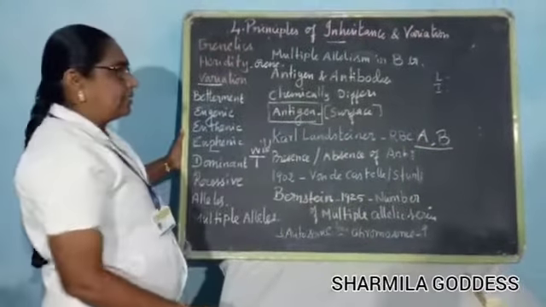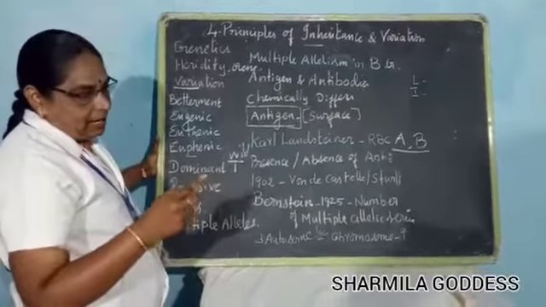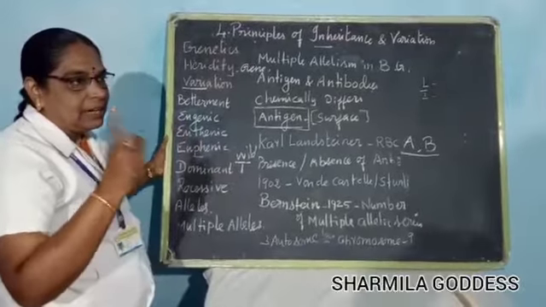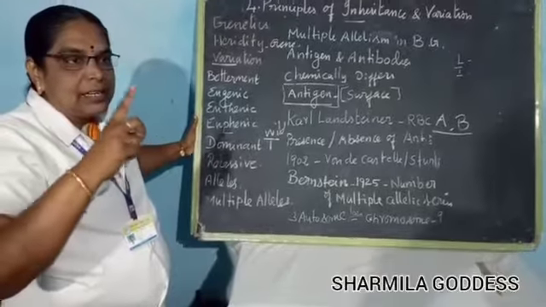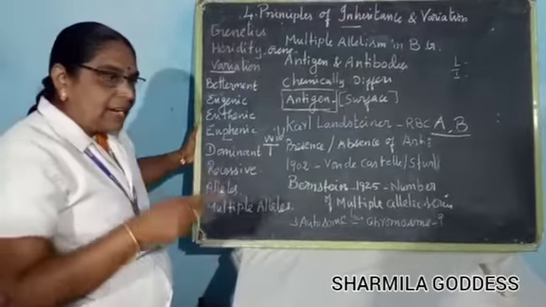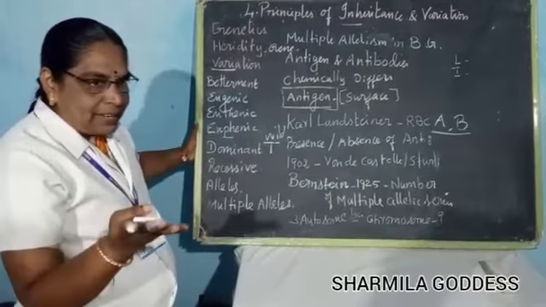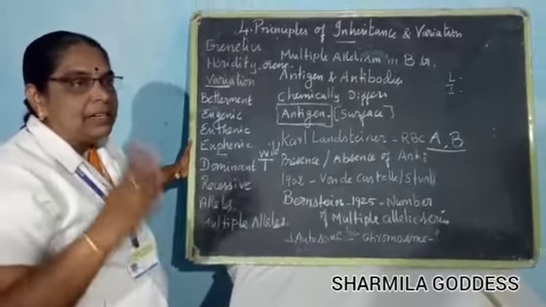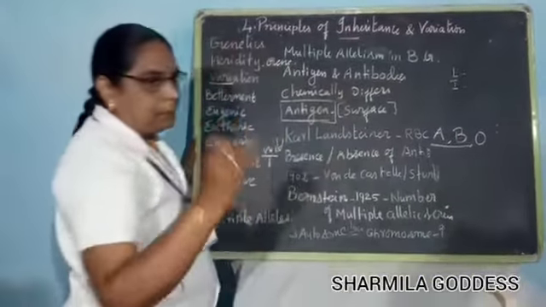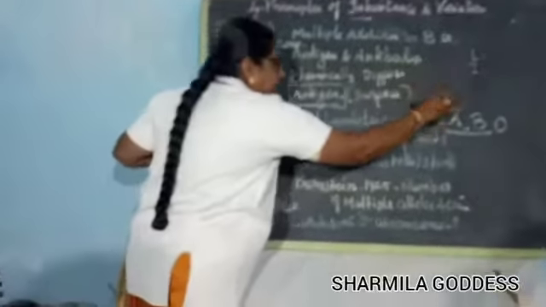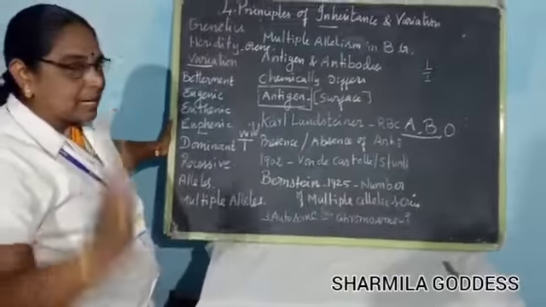He discovered two antigens, type A and type B. If the antigen A is present on the surface of the RBC, that is called the A blood group. If the B antigen is present, that is called B type. If there is no antigen on the membrane, that is called the O group. So he discovered three groups: A, B and O. A has antigen A, B has antigen B, and in O there is no antigen, the absence of antigen.